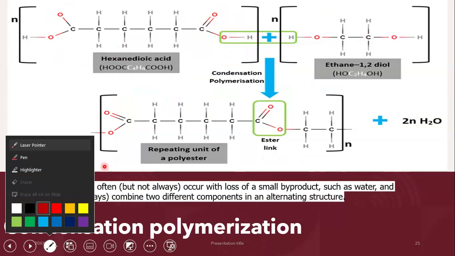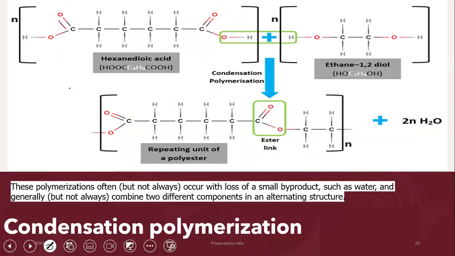Hence, this is dioic acid. Why is there a di in the name? Because you have two carboxylic acids. So dioic acid, right? This carboxylic acid is reacted with an alcohol. This alcohol also has two OH groups, right? Hence, diol, because it has got two OH groups that are present.